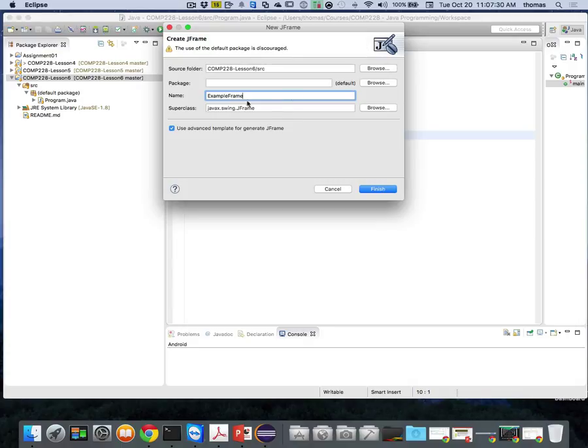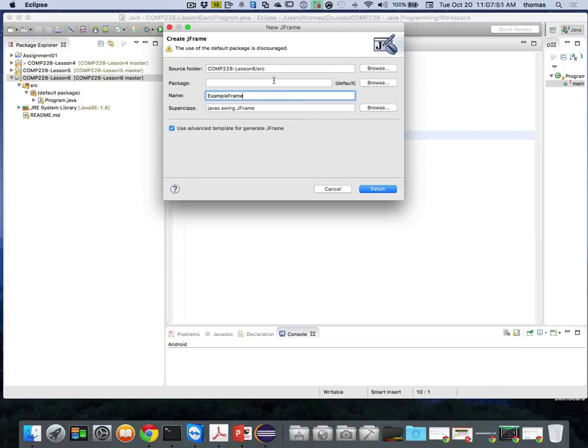Okay. So if you have this, I'm going to call this example frame. And then it says use advanced templates to generate JFrame. I'll leave that clicked on and then we'll unclick it later to see what the difference is. Again, this is just a generator, right? It's a scaffold for us to build out the JFrame. You could also do this by hand, which we're going to learn how to do today.